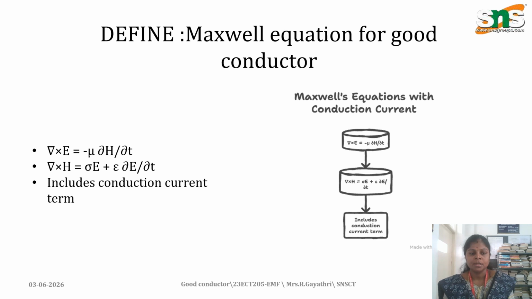For the magnetic field, del cross H vector equals sigma E plus epsilon dou by dou t of the electric field. Both equations include the conduction current term as well as the displacement current term. Using these Maxwell equations, the conduction current dominates the displacement current.